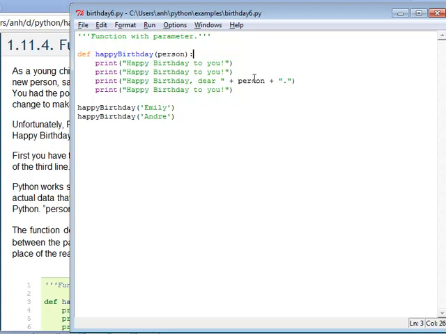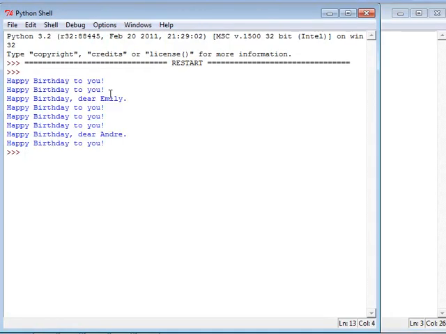The beauty of this system is that this one definition now works for singing to Emily or Andre or Maria or anybody. This version actually does the same as the earlier version that sang to both Emily and Andre. Let's just test it first quick. So it's saying happy birthday to Emily, and then it's saying happy birthday to Andre, just like we've seen before.